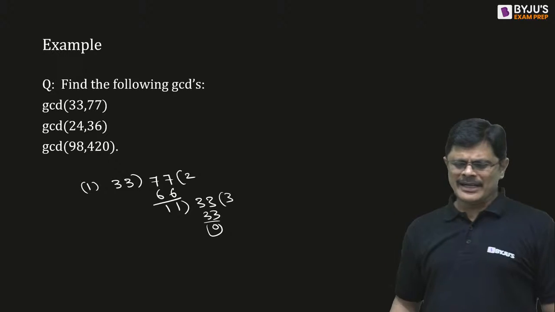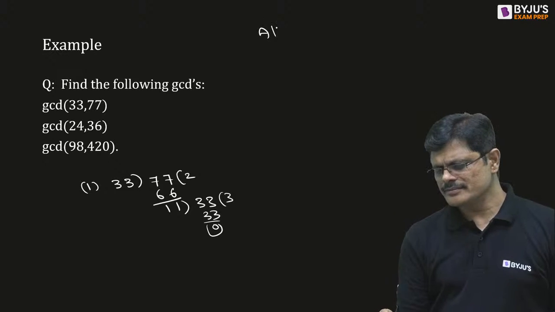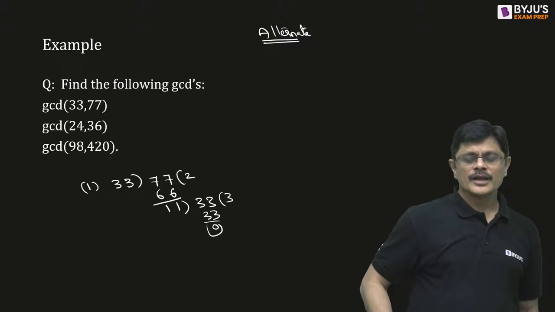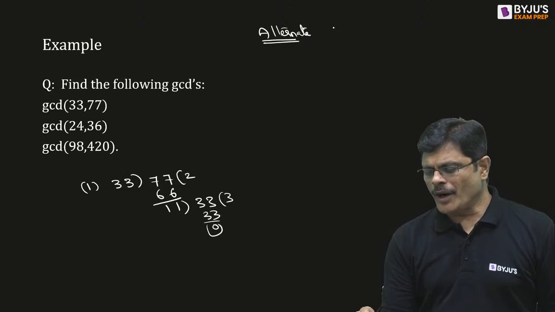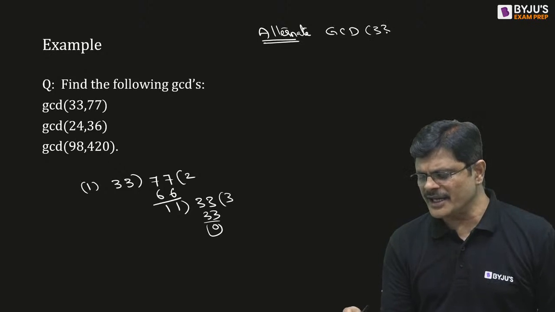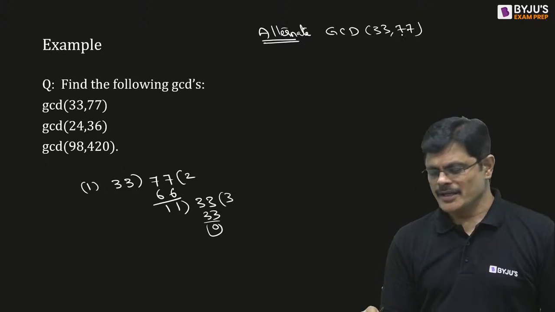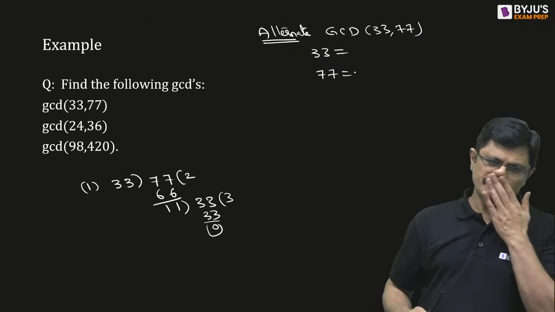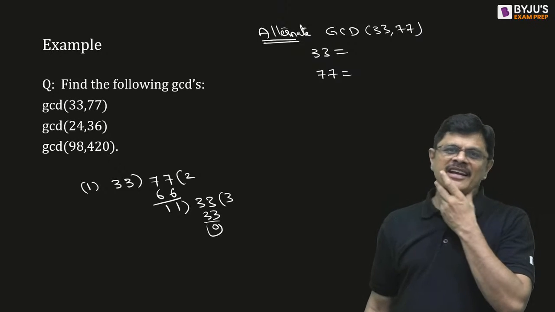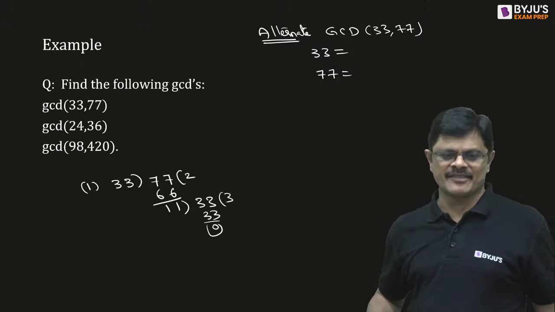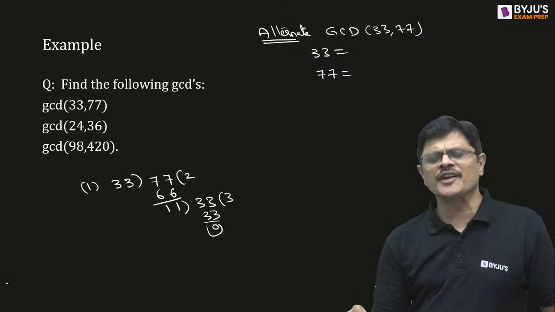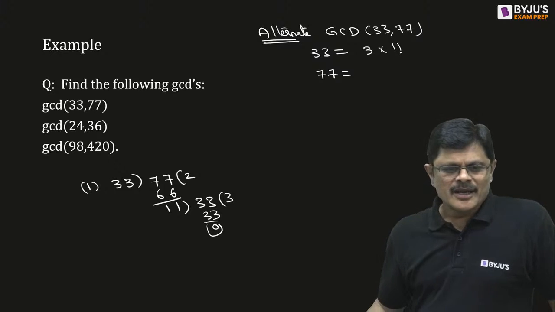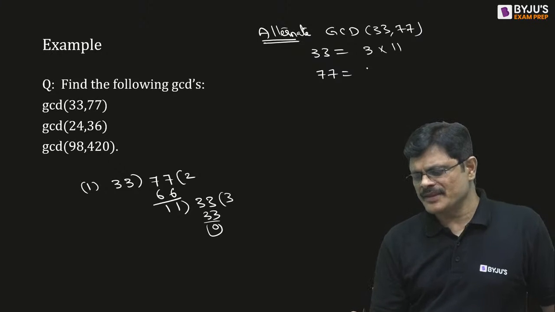Wonderful. But is there any alternate method? You do this. You want the GCD of 33 and 77. So write down the prime factorization of 33 and the prime factorization of 77. What is the prime factorization of 33, sir? It is 3 into 11. Prime factorization of 77 is 7 into 11.